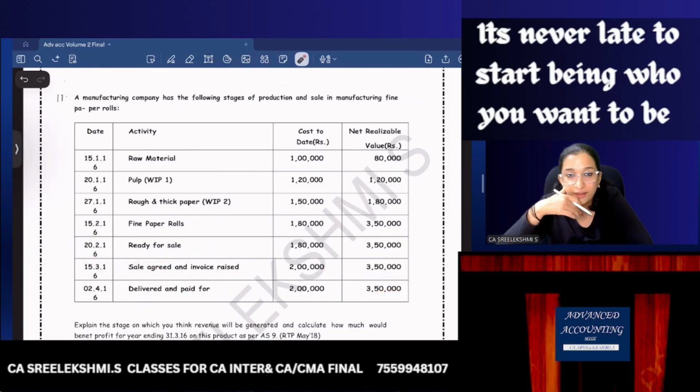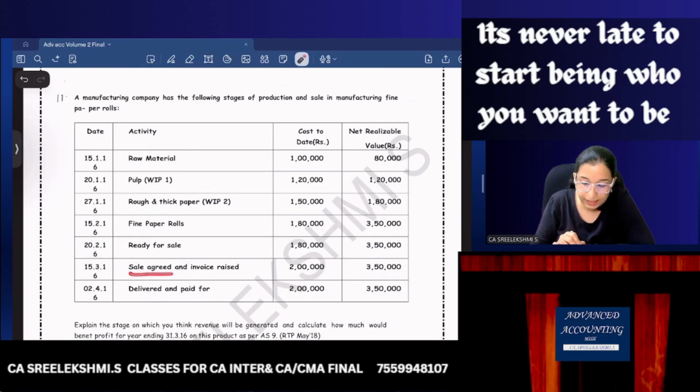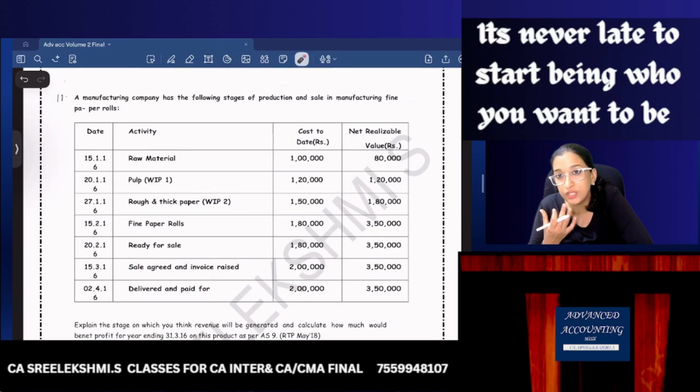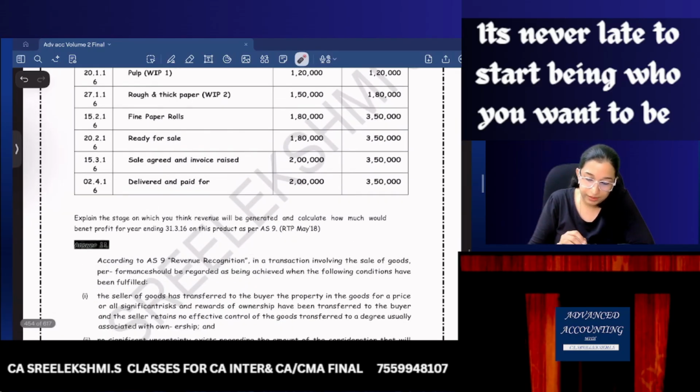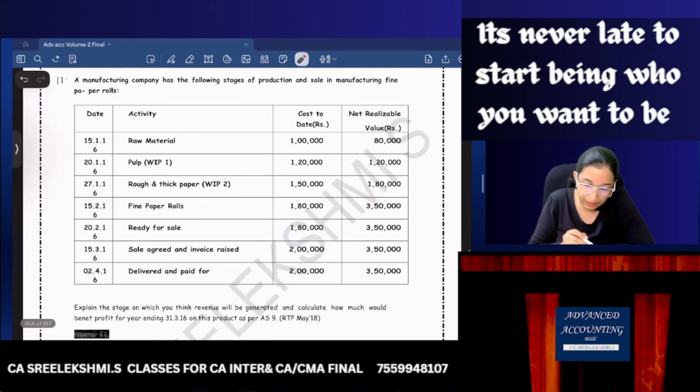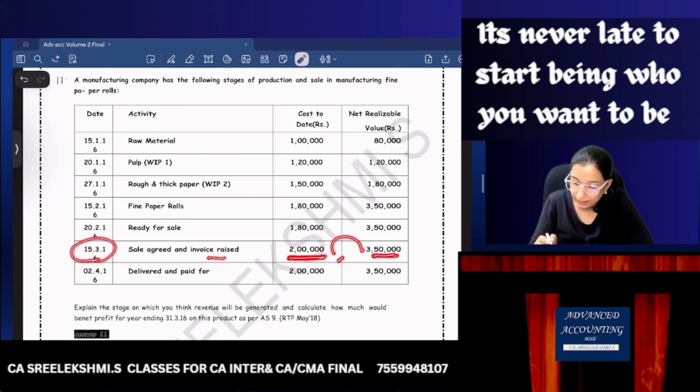Sale agreed and invoice raised, delivered. So when should they recognize revenue? Sale agreed and invoice raised. Invoice raised means I raised invoice in the name of the customer. Okay. So when will revenue be recognized? Revenue will be recognized on 15th March. Sale is complete, when risk and reward is transferred. Cost 2 lakhs and revenue 3 lakh 50 will be recognized, and how much will be the net profit? 1 lakh